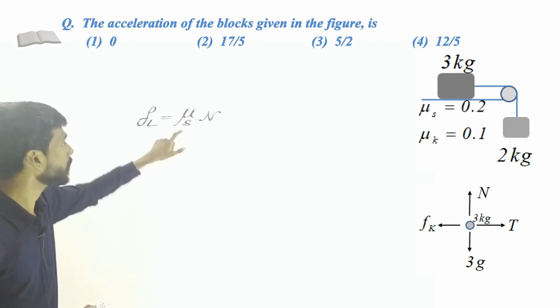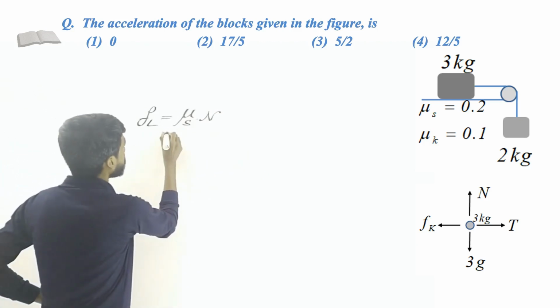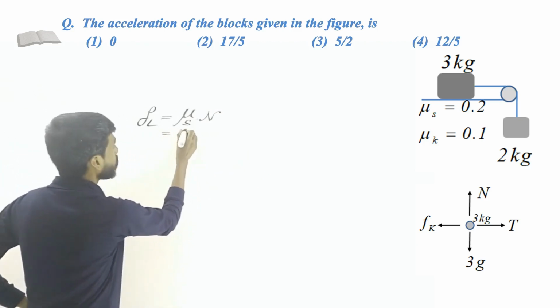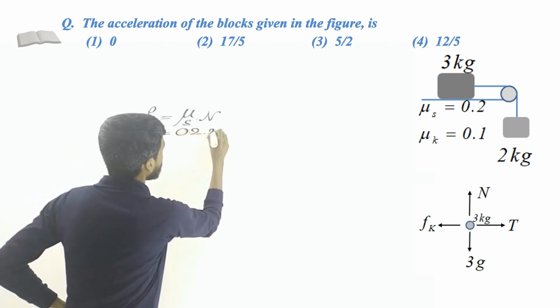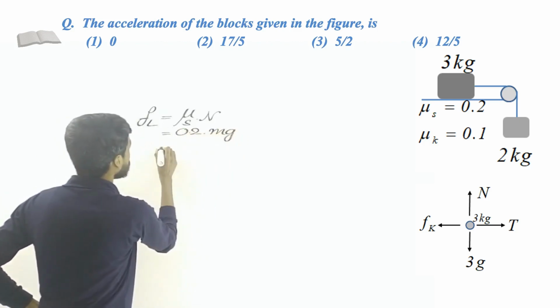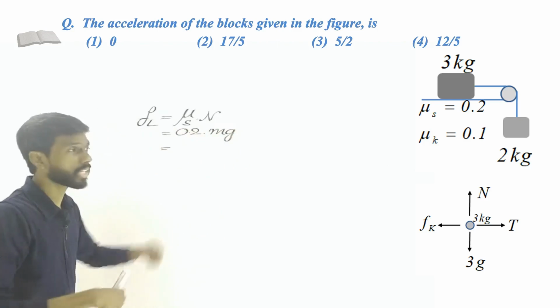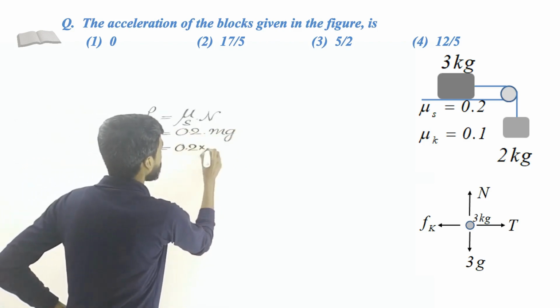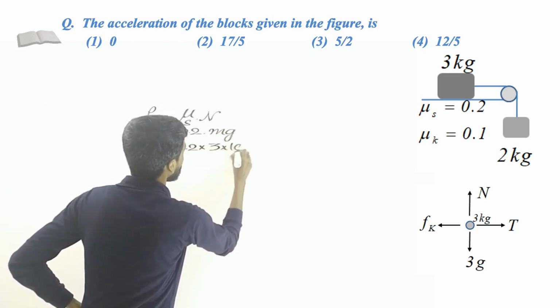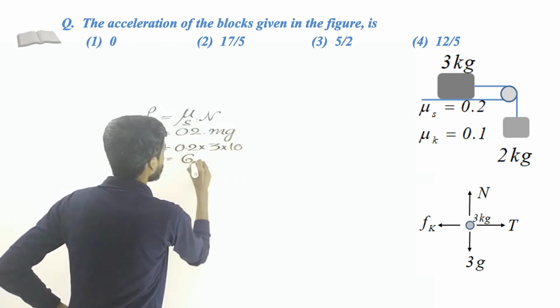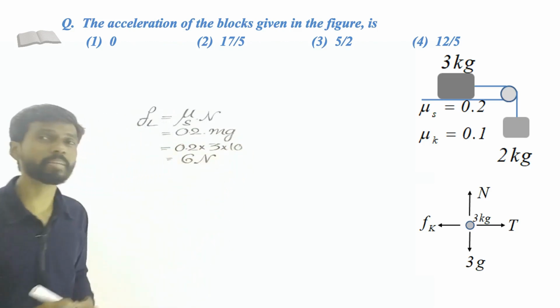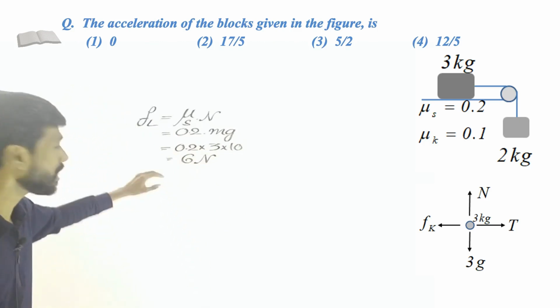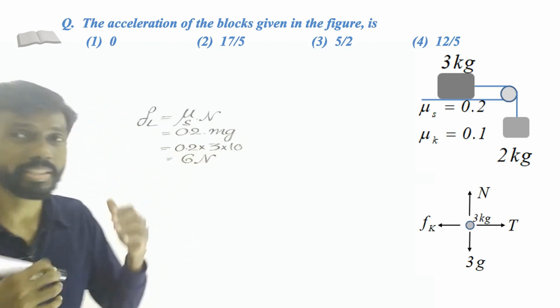So now let us calculate this mu s multiplied by N. So mu s is given, that is 0.2, multiplied by the normal force, which is mg only. So mg in the downward direction and the normal force balance each other. So it is 0.2 multiplied by 3 kilogram multiplied by 10. So that is 6 Newton. That is the maximum amount of friction. Does it exceed the tension force? For that we have to calculate the tension force.